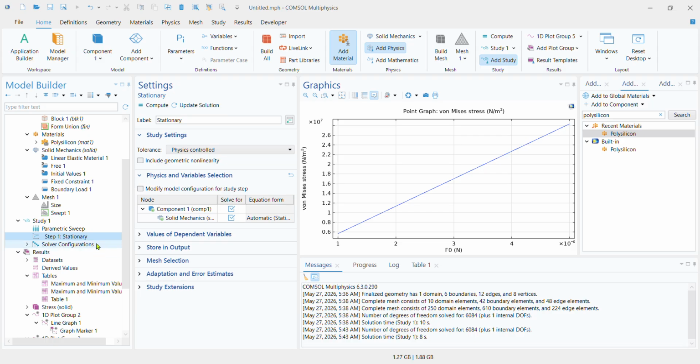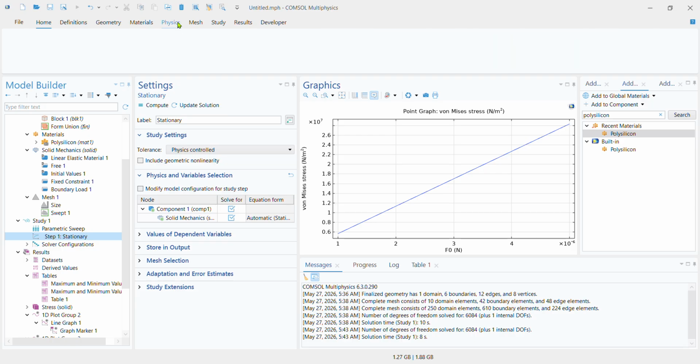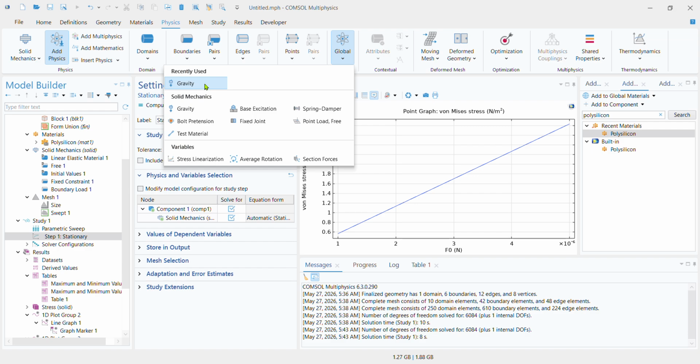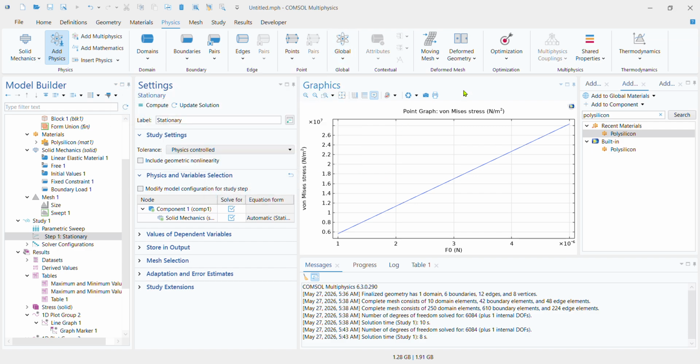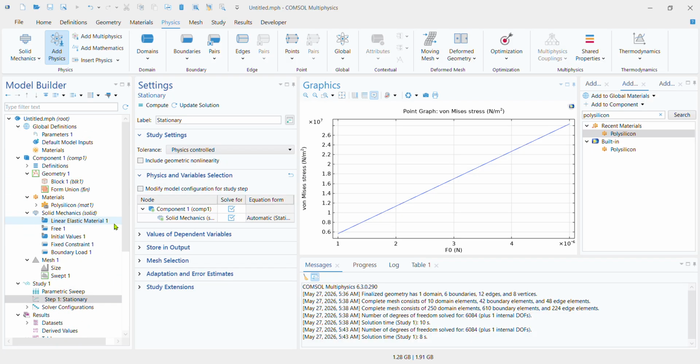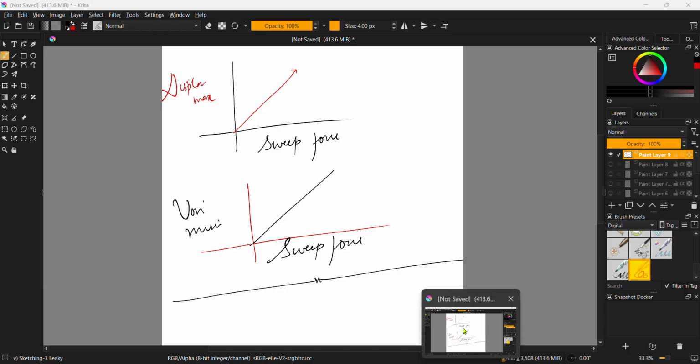Another thing I told you about in my previous study is something in physics, and in global definitions we had included gravity. I've not included gravity in this section again because the micro cantilever has negligible effects from gravity. That is one reason I've glossed over that section. And the reason I've glossed over the nonlinearity section is because anywhere from 1 micronewton to 5 micronewton force is not going to cause a permanent plastic deformation. So the assumptions about rigid bodies are going to sustain themselves. I think this is the end of this demonstration. I think I've covered everything I promised I would.